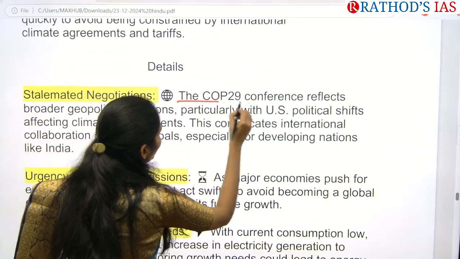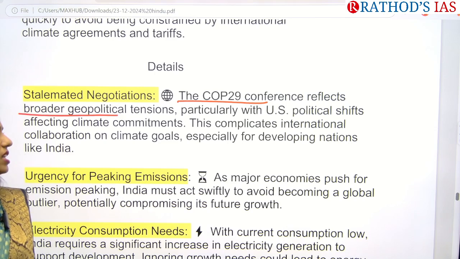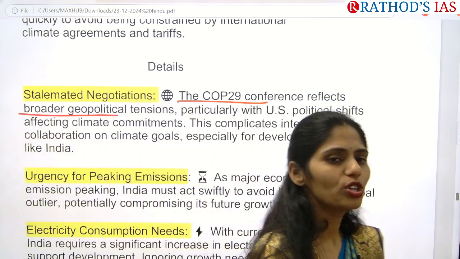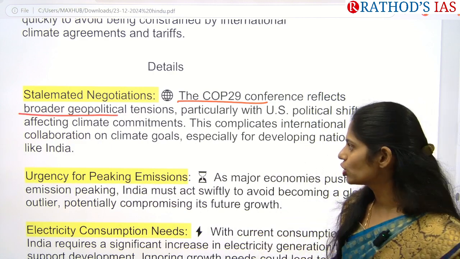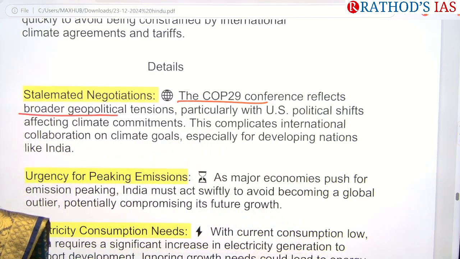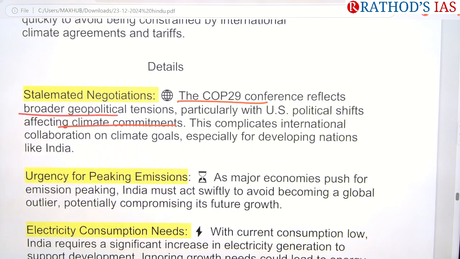The COP29 conference reflects broader geopolitical tensions. Especially recently in the US the government has changed, so because of this also we are having issues, and it will always have more or less impact on climate commitments. There are also many international collaborations on climate change goals, so we have to focus on that.